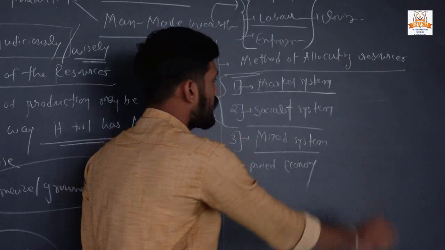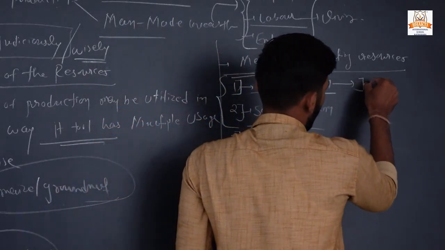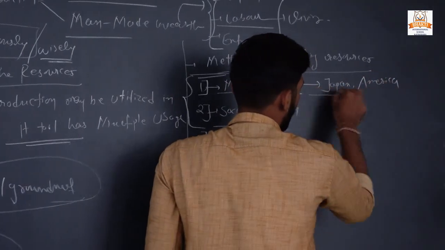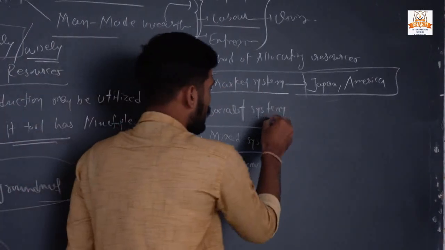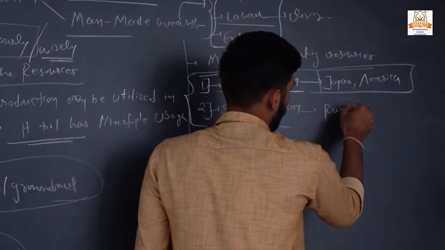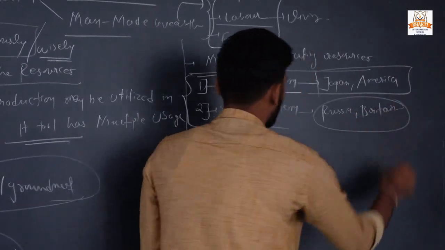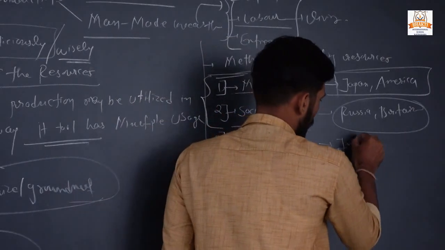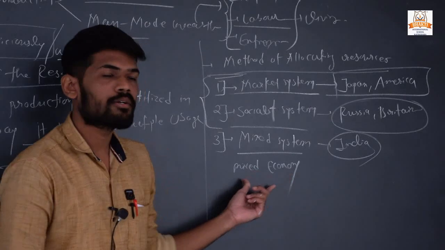Okay. Market system. Countries like Japan and America have used this type of method. Okay. Russia, Britain and other countries use the socialist type of system, while India uses the mixed system or mixed economy.